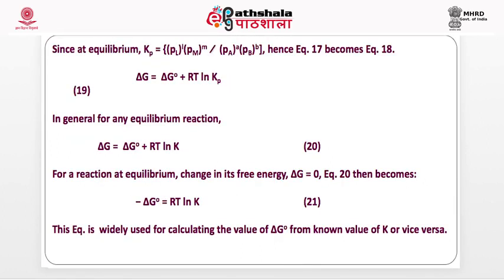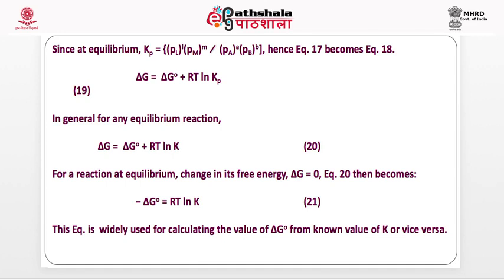At equilibrium, this Kp equals P, hence you can write this. So this is an important equation. And another important equation is the standard free energy: delta G 0 is equal to minus RT ln K. This is used for calculating the equilibrium constant if delta G 0 is known, or otherwise, if K is known, you can calculate the standard free energy change of a reaction.